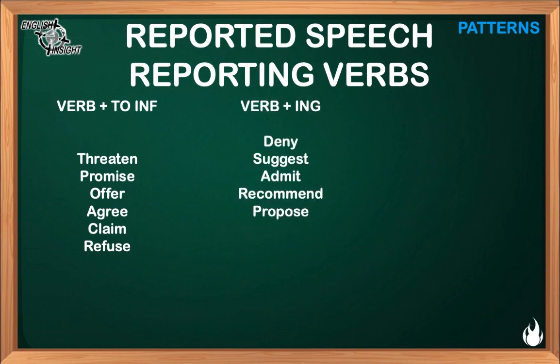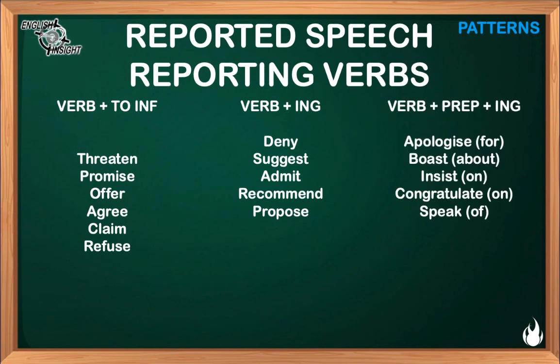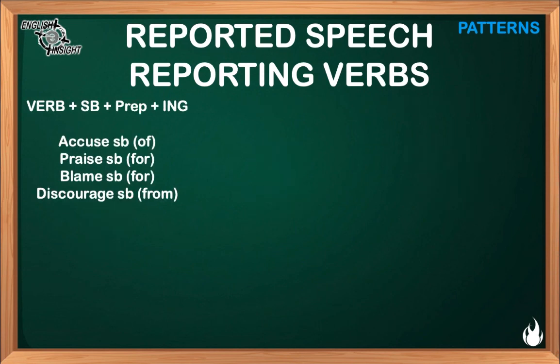These verbs follow the pattern verb plus ing: deny, suggest, admit, recommend, and propose. These verbs follow the pattern verb plus preposition plus verb in ing: apologize for, boast about, insist on, congratulate on, and speak of. These verbs follow the pattern verb plus somebody plus a preposition plus the verb in ing.